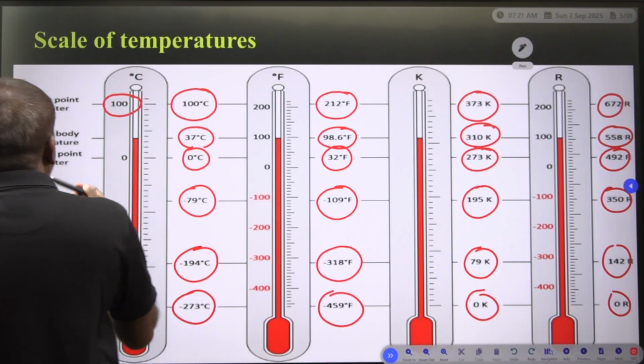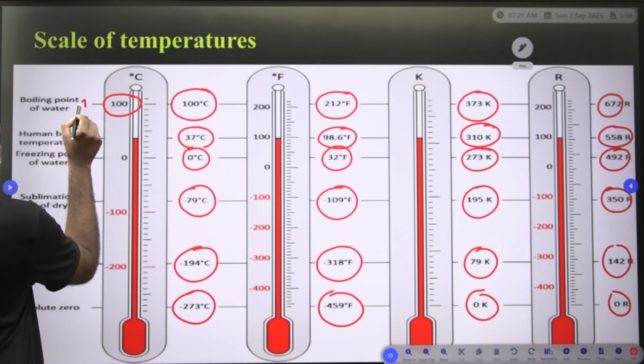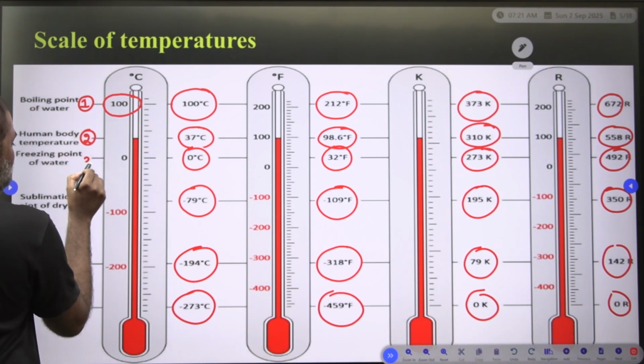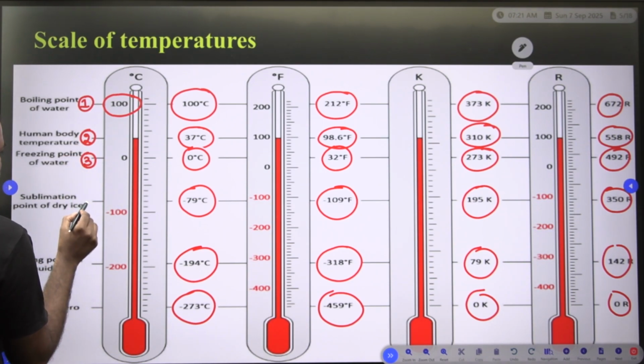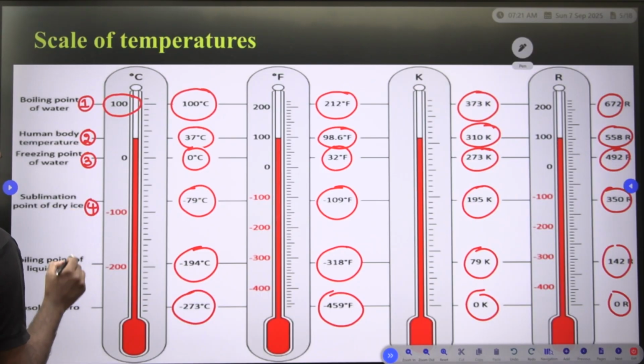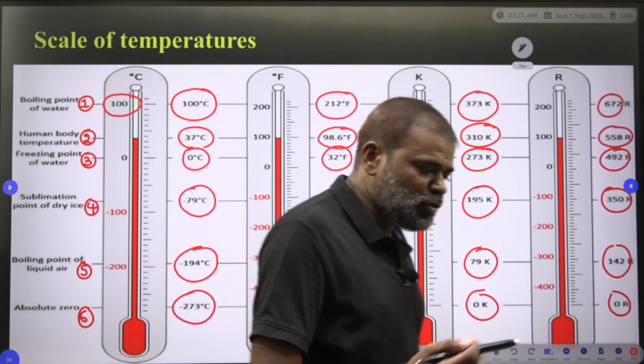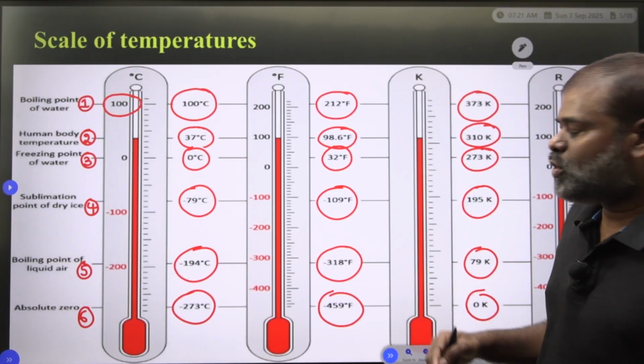You have to remember these values: the boiling point of the water, the human body temperature, the freezing point of the water, the sublimation point of dry ice, the boiling point of the liquid air, and absolute 0. So how do we convert?